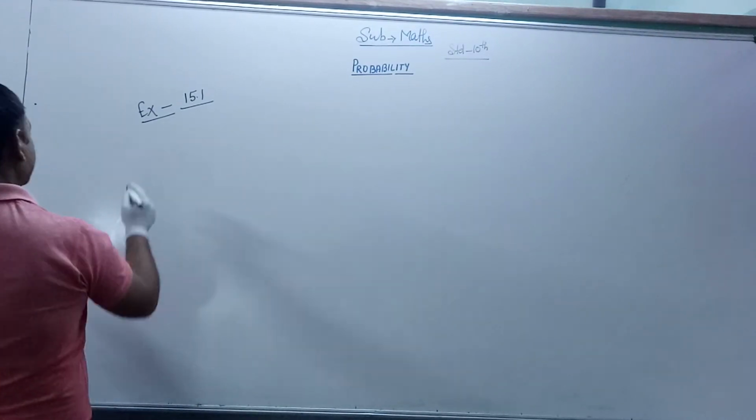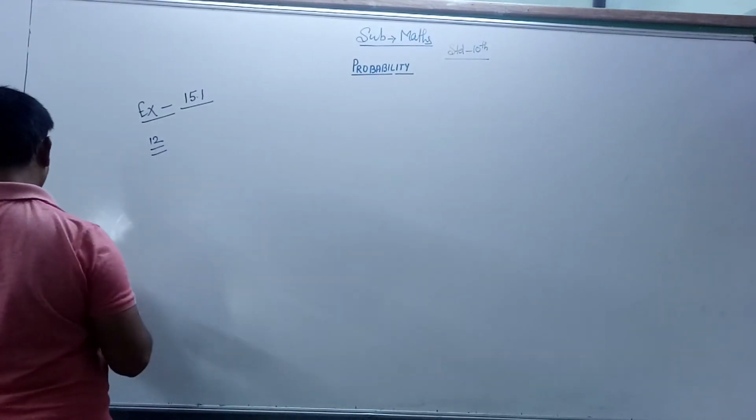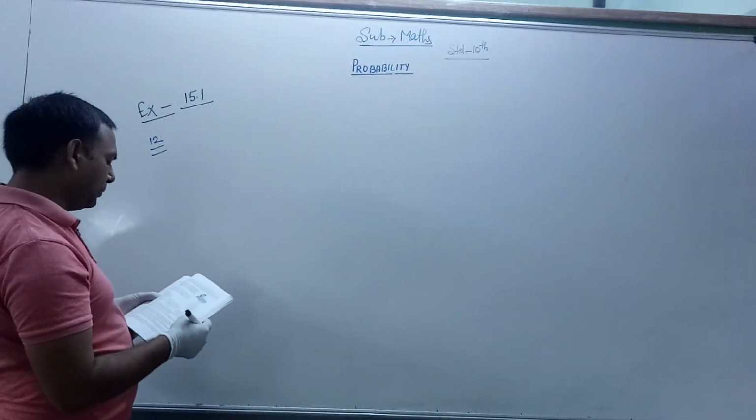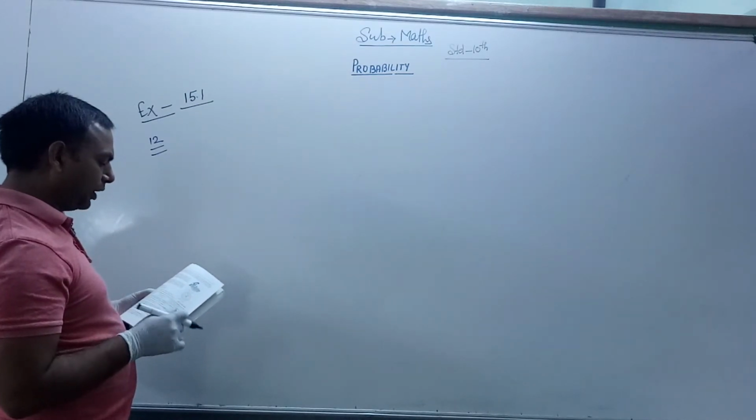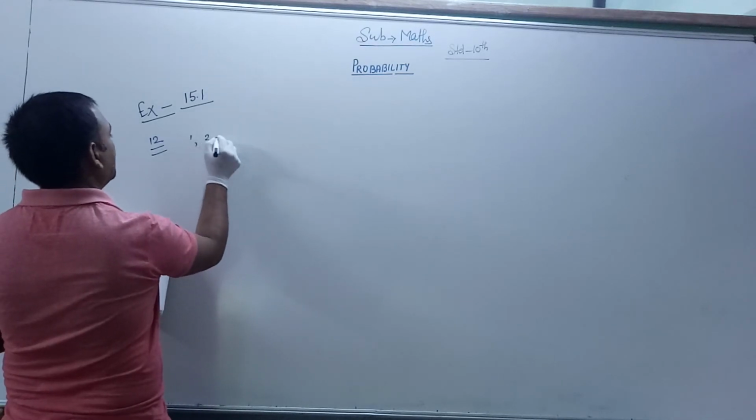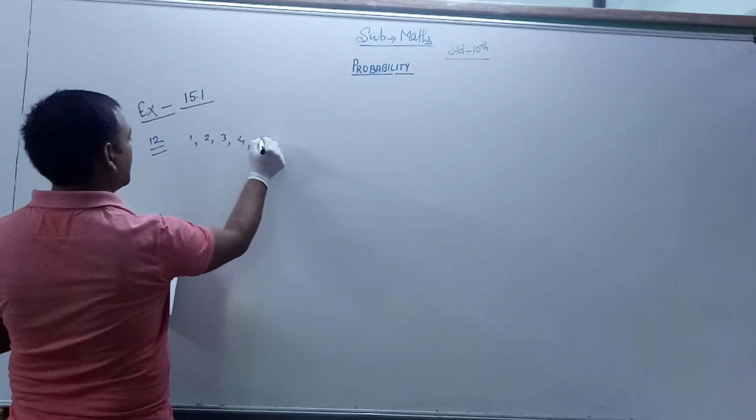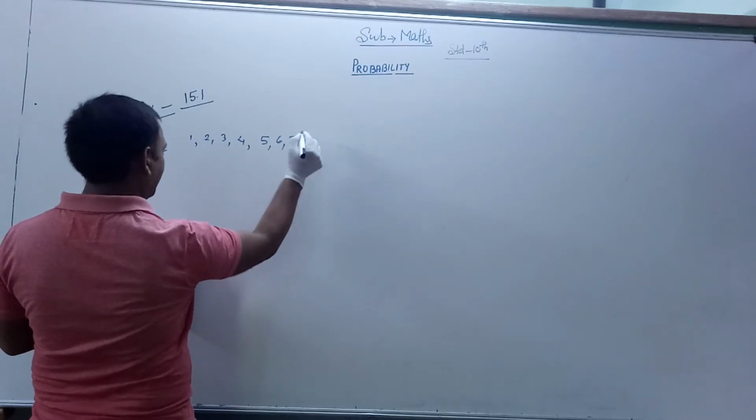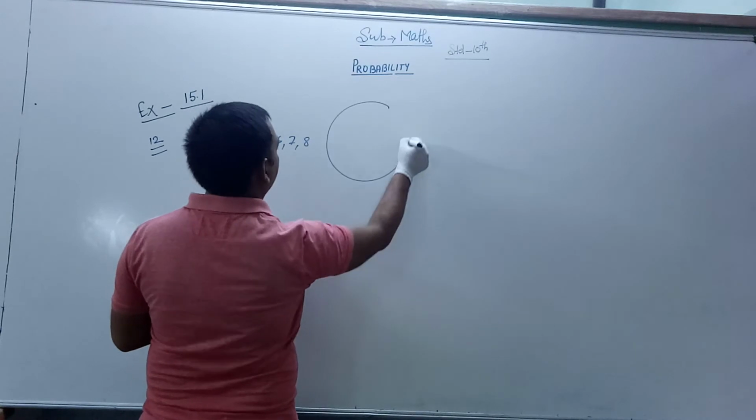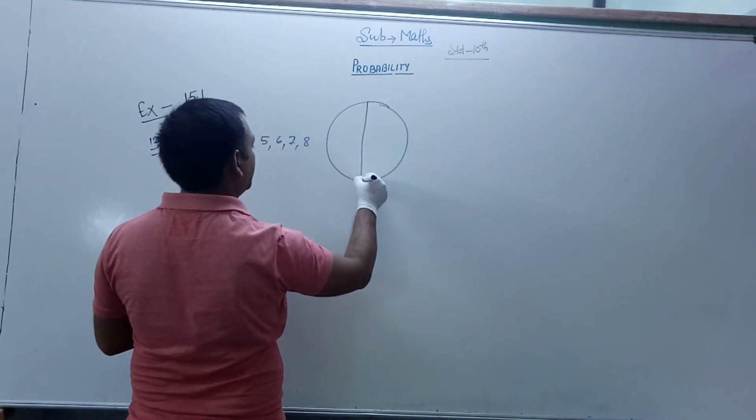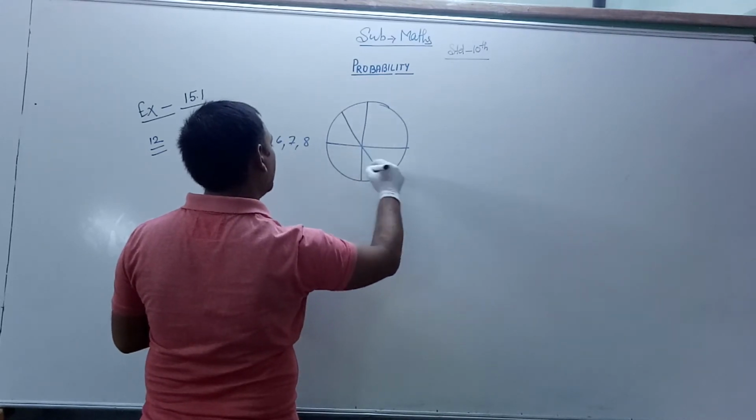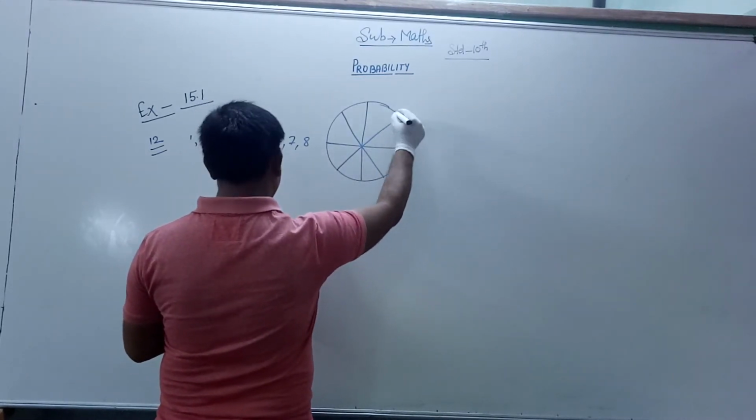The question number 12 is that a game of chance consists of spinning an arrow which comes to rest pointing to one of the numbers 1, 2, 3, 4, 5, 6, 7, 8. Here you see that is a number. Okay, this is the game.